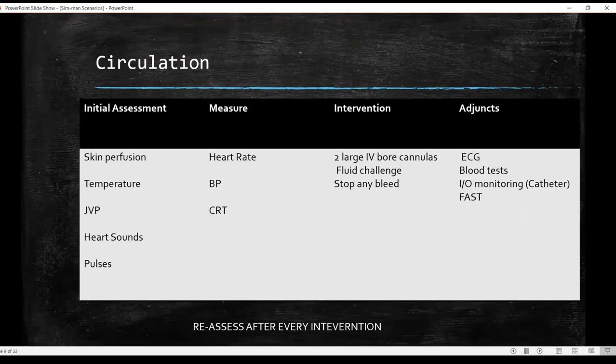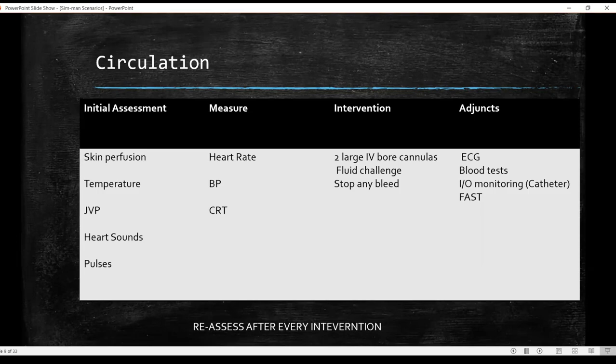Fluid challenge can be given to the patient, where you can give 500 ml of warm crystalloid bolus over less than 15 minutes. And if someone is a known case of cardiac failure, then you'll probably start off with 250 ml. Basically, you have to target and make sure your BP is around or above 100 millimeter of Hg, the systolic BP, that is. The other adjuncts you can use here are ECG. You can ask for a 12-lead ECG to try and understand what else can be the problem here. Again, all of this is based on the situation and the case.